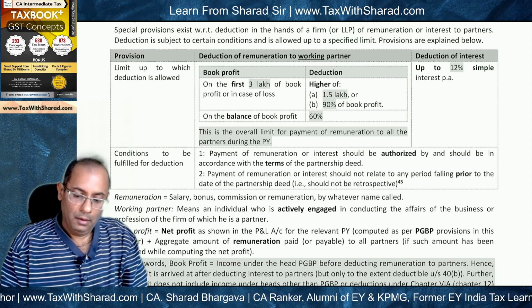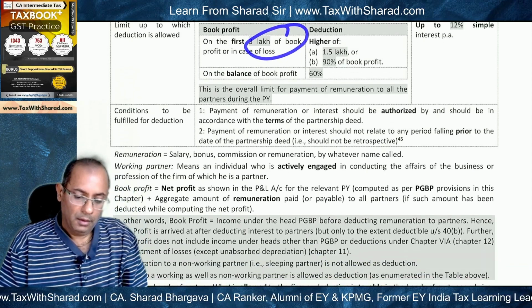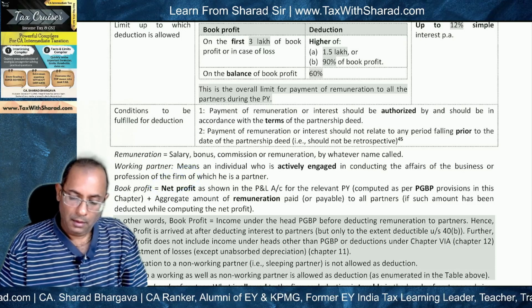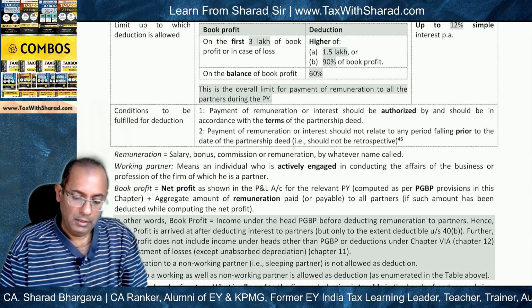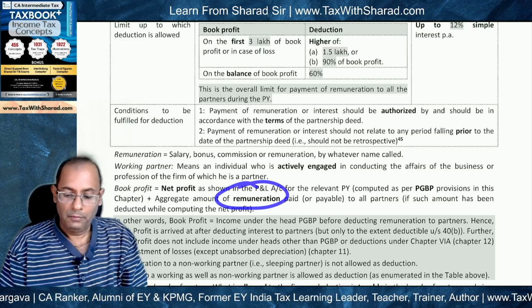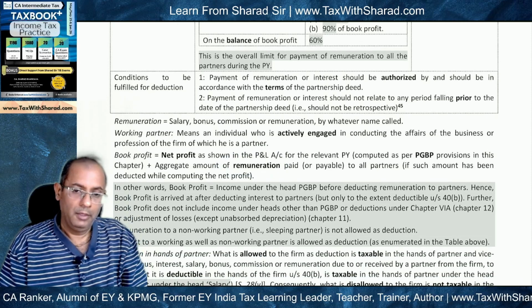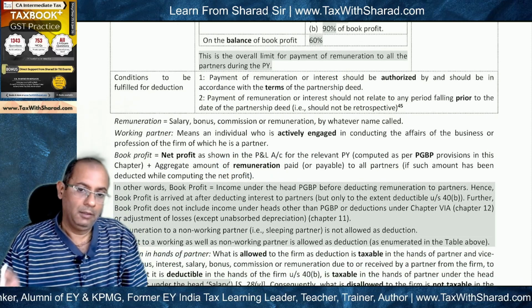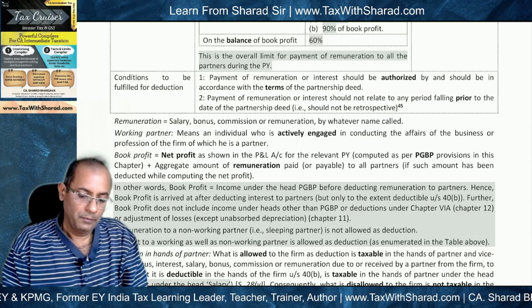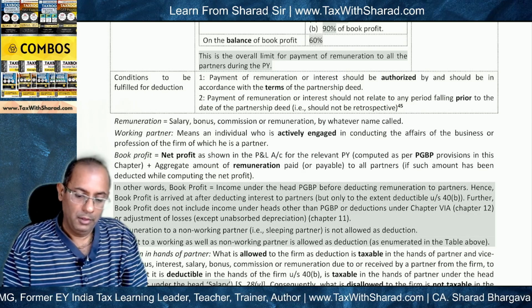And when we compute the book profit, it is basically the net profit as per the P&L computed as per PGBP provisions, and to that we add the aggregate amount of remuneration. So if the remuneration has been deducted to arrive at the profit, we add it back. So book profit is basically net profit without providing for remuneration.